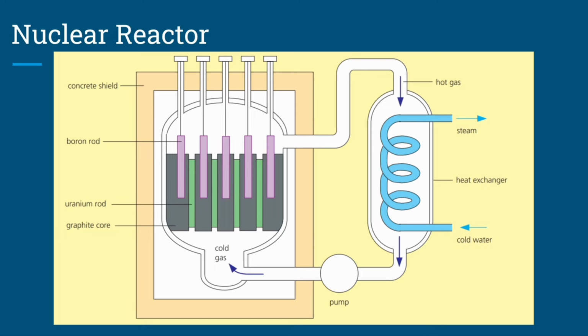In the light bulb thing, we see the green uranium rods, and that's exactly where the reaction takes place. However, there are rods of boron as well as graphite, and this is going to help regulate the rate of the reaction so that it doesn't get out of hand and cause a nuclear bomb. And you can see that there is this thing called a heat exchanger, so you can put cold water into the light bulb thing, and this is going to heat up the water into steam, because as we said, the energy that is released, which is E equals mc squared, is actually mostly present as heat energy.